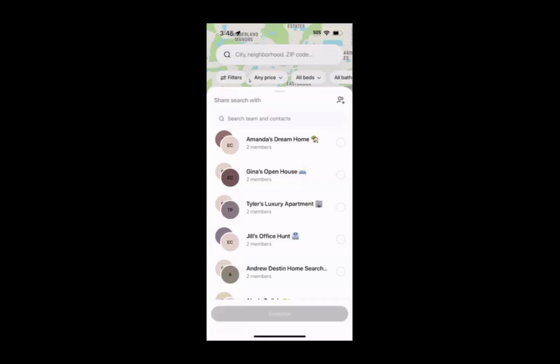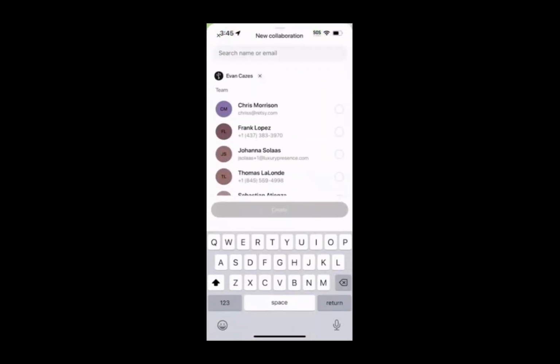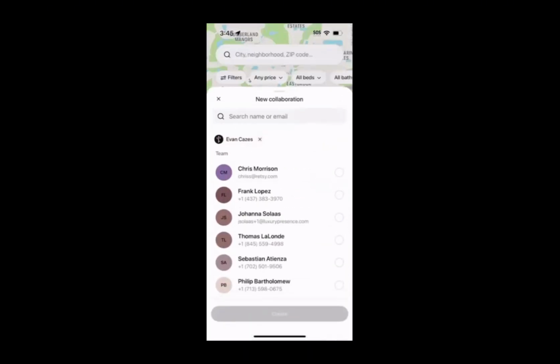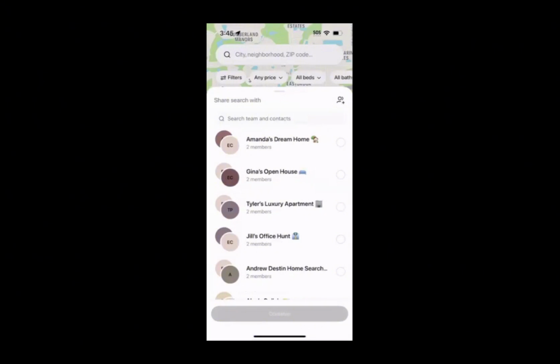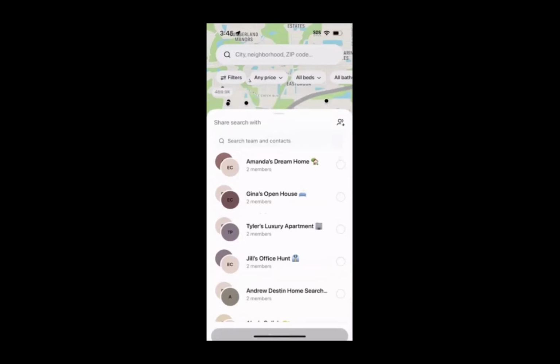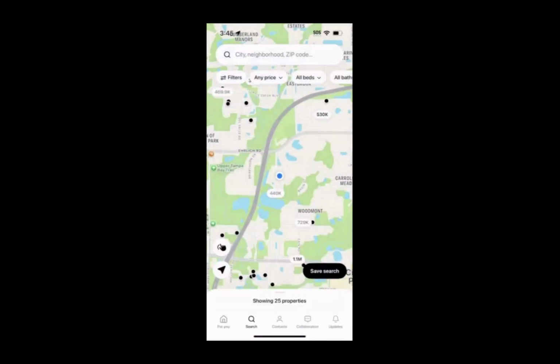Additionally, let's say that you're working with a husband and wife or a group of people and you'd like to share with all of them together. In the upper right-hand corner of this pop-up window, you'll see an icon with two people and a plus sign. Once you press there, you can then start a new group collaboration and select as many members as you'd like. There's no limit to how many people can be within a collaboration. So to sum this up, you're able to share a search with one person, multiple people separately, or a group of people. Sharing for properties will work in a very similar manner.